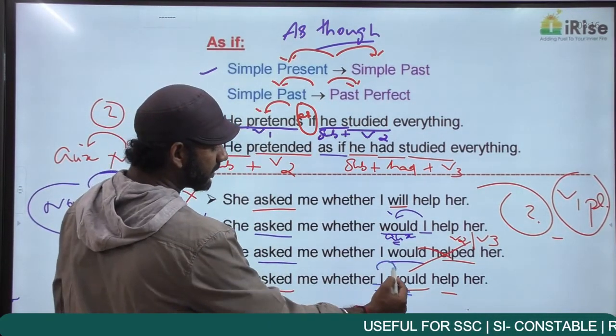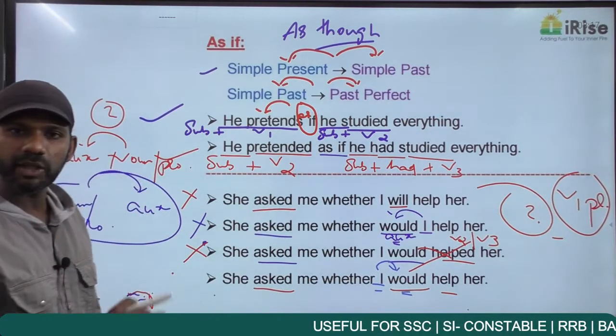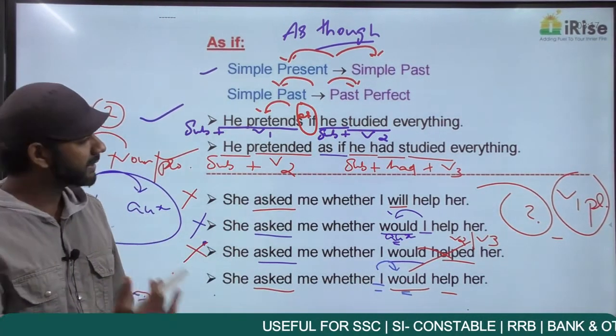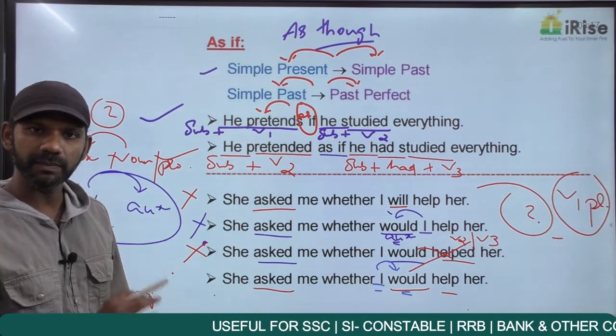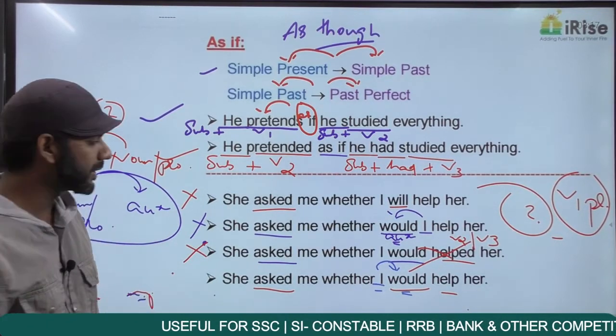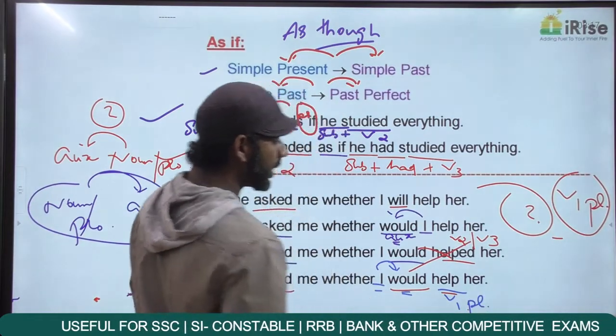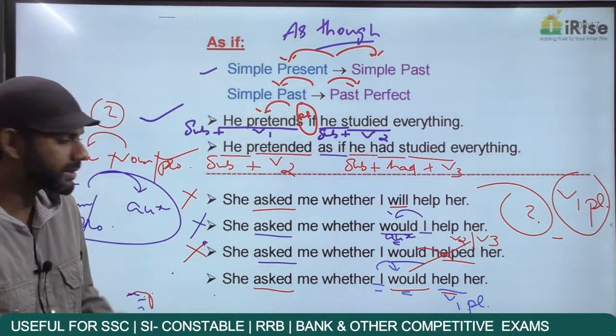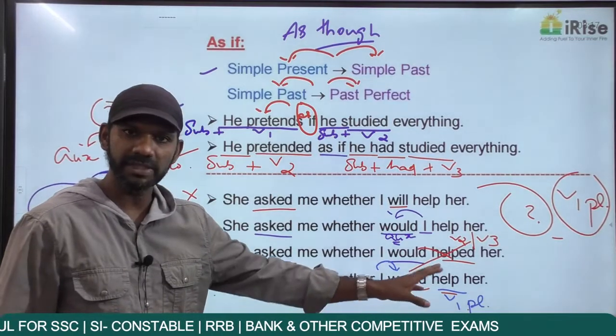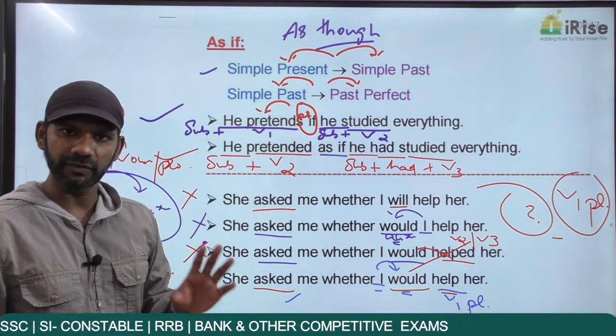The auxiliary verb is coming after the pronoun. That concept is completely fine. Then I said would plus V1 plural. I would help her. Help is V1 plural because no S, no ES, no IES. So would help is would plus V1 plural. That is also completely fine.